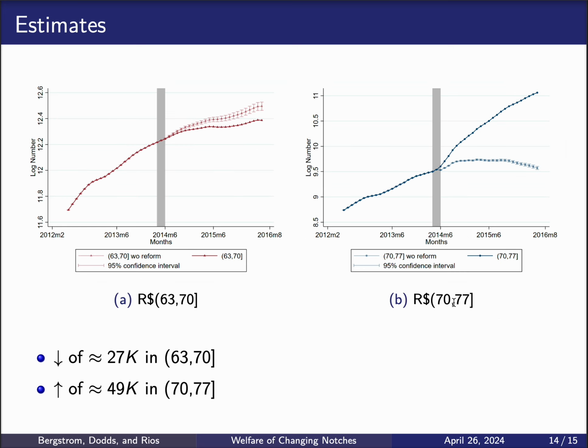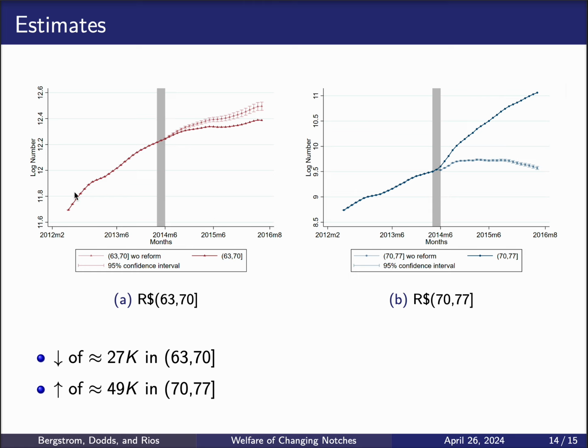So in this last couple of slides, I just want to show how we implement this in the Brazilian data. But I'm going to be fairly quick here because this is a much more standard exercise. What I'm showing on this left-hand side graph is the log number of households that report in the interval between 63 and 70 in each month of our data set. I'm indicating the months between the announcement and the enactment of the reform in this gray bar.